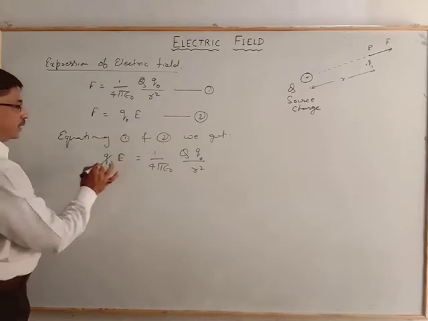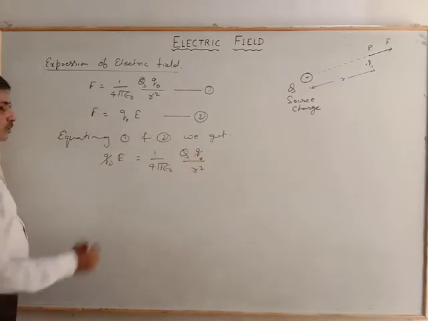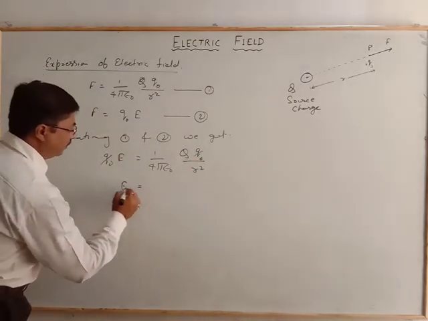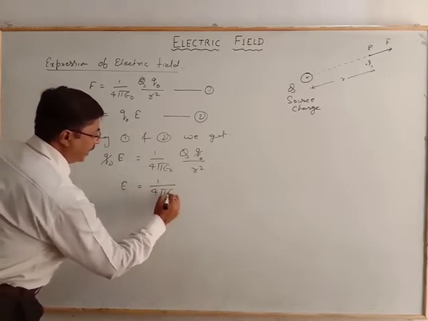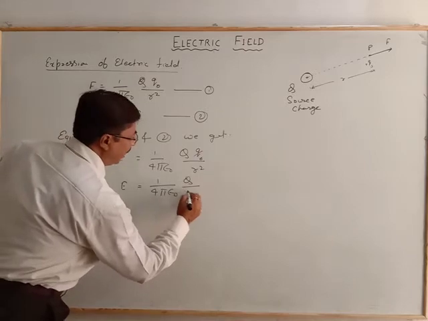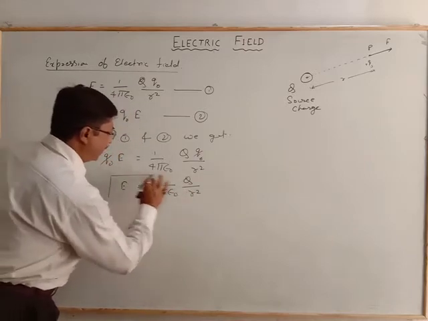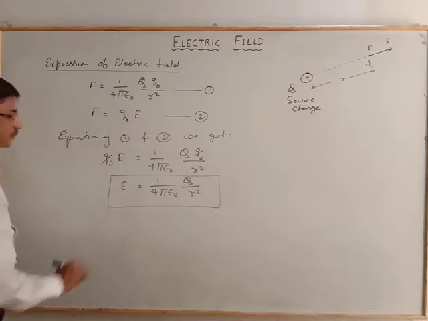Now this Q naught and Q naught cancel, so it will give the expression for the electric field as 1 by 4 pi epsilon naught Q by R square. And this will give the magnitude value of the force.